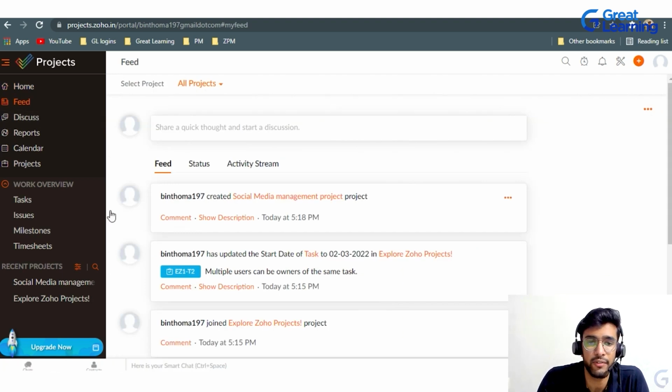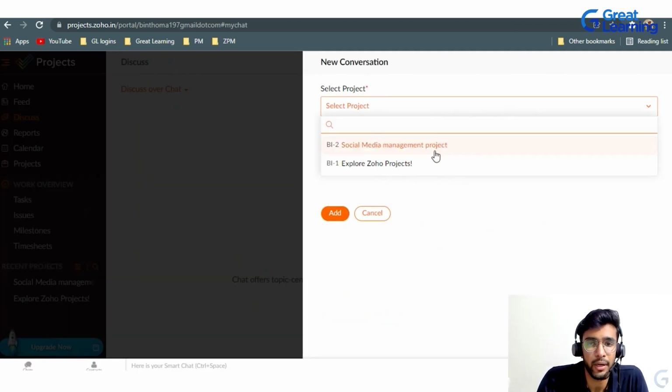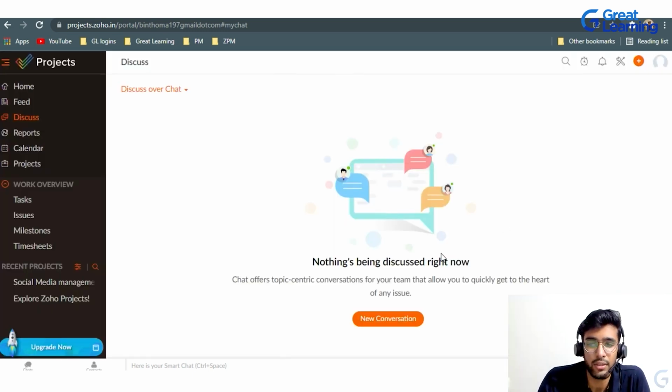So feed is wherein we can interact, and discussion is another place wherein you can start a new conversation. Depending on the project, you can select where you want to start the conversation. These are the two projects. This is one project that I created just for randomly showing it to you guys, and this is another project that Zoho had already built in. So that's how you can create a new conversation.